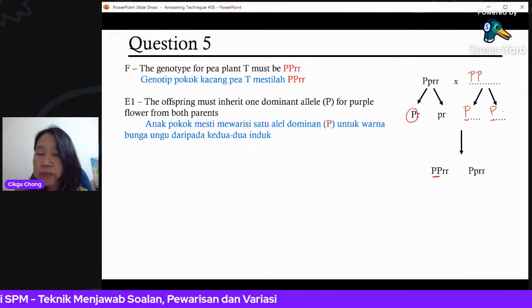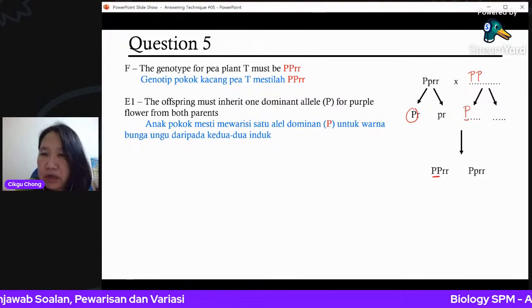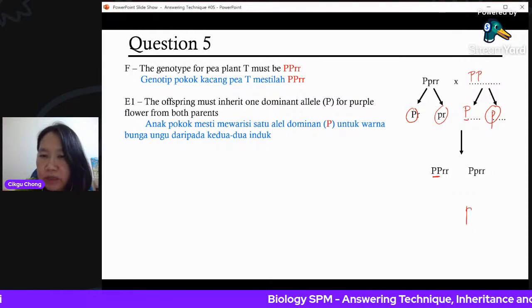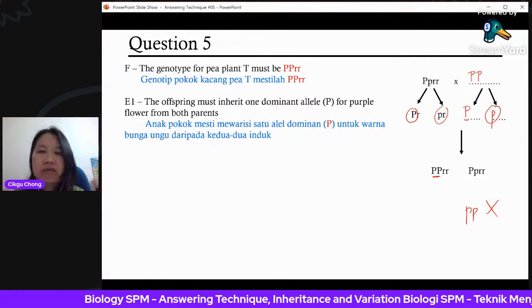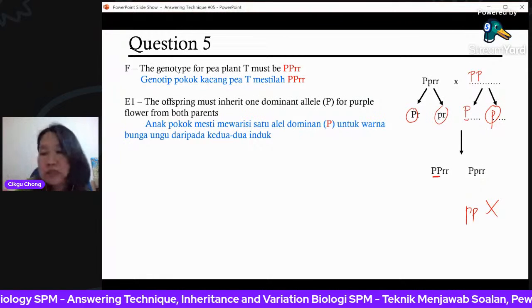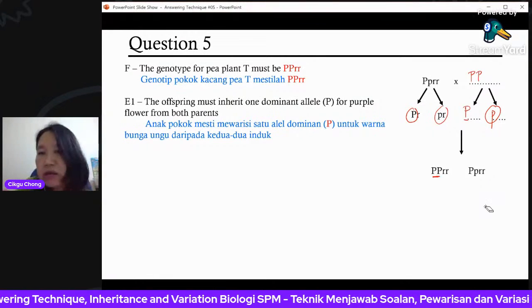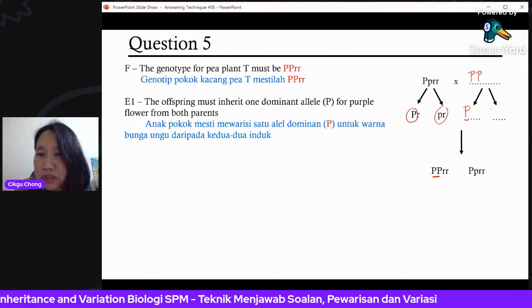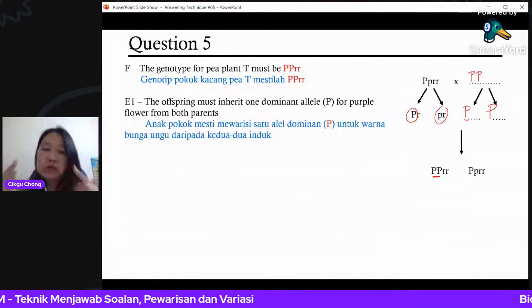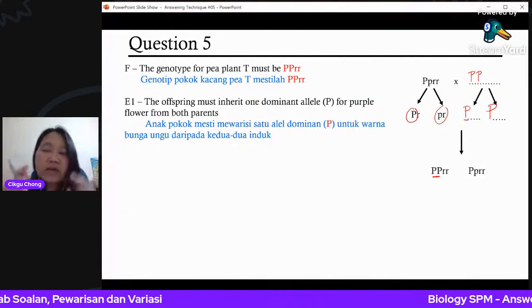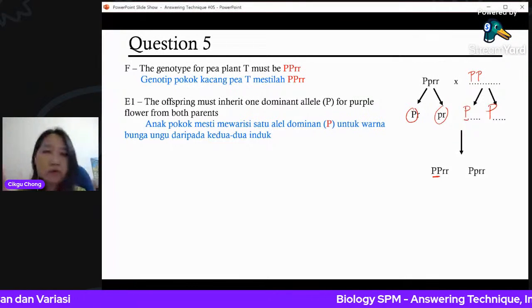You cannot have a small p here. Why can you not have a small p here? If you have a small p here, this can combine with this, and you're going to have small p, which is not possible because the question said all must have purple flower. This one is going to be white flower. So cannot have a small p here. So this must be a capital P. When this is capital P, you go and join backwards, and you must have a capital P for the parent.